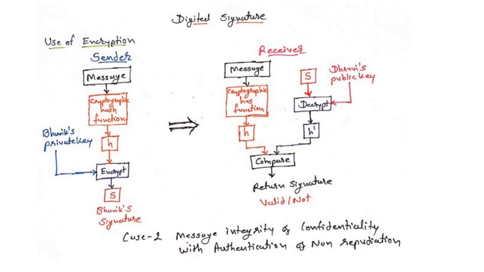Another thing we discussed, case 2, for message integrity and confidentiality. In this second case, we got message integrity by the use of the digital signature standard, DSS. We get the confidentiality by using a cryptographic hash function and encryption on the cryptographic hash function.